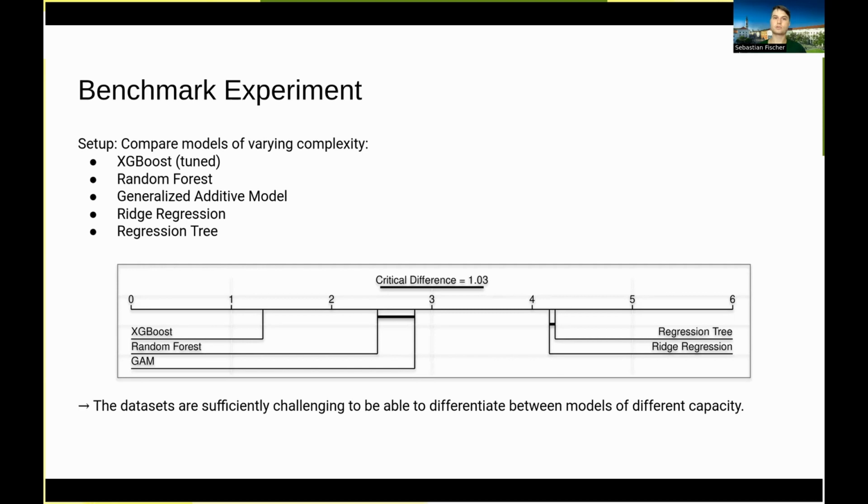We averaged the ranks over all 35 problems and display the critical difference plot here, where we see that XGBoost is number 1, followed by the random forest and the GAM, and finally the ridge regression and the regression tree. From that, we conclude that the datasets are sufficiently challenging to be able to differentiate between models of different capacity.